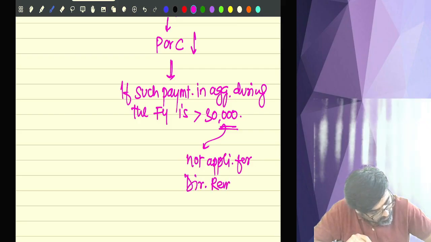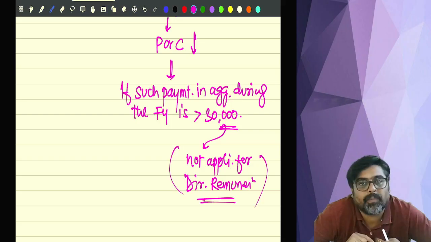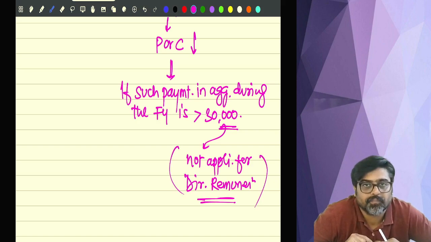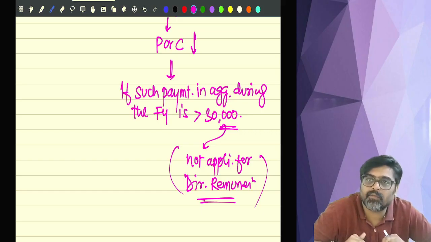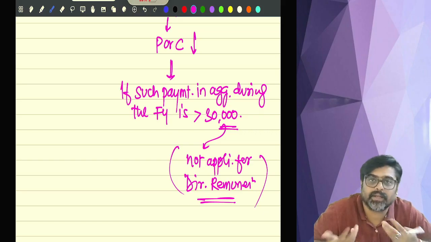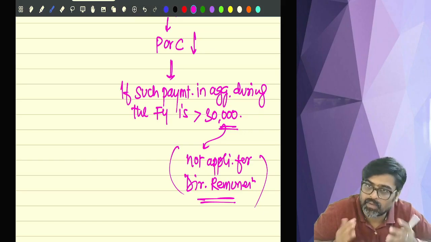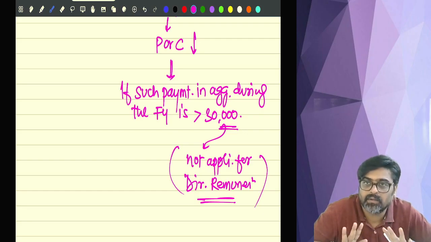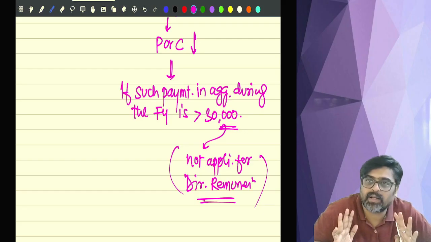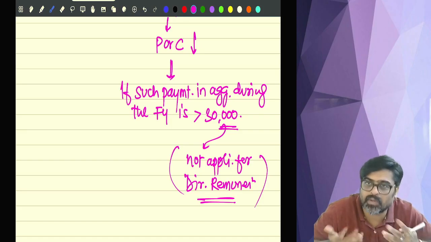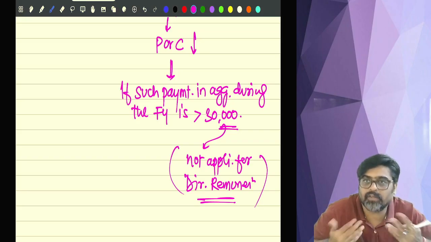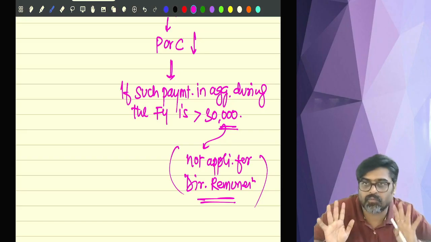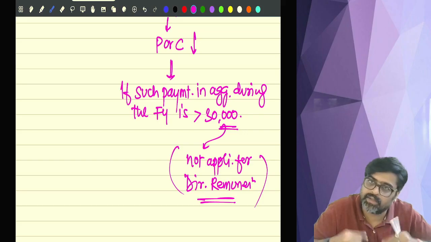Even a single rupee of director remuneration paid, on that TDS will come. But for other payments, TDS will come only if they are more than 30,000 in a year. For director remuneration, please don't see the 30,000 limit. Any amount of director remuneration paid during the year to a resident, TDS will come under section 194J.